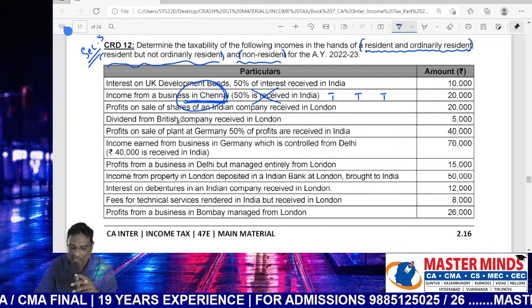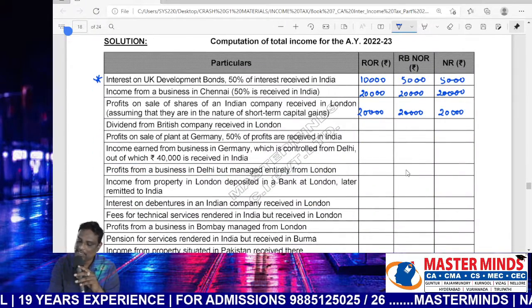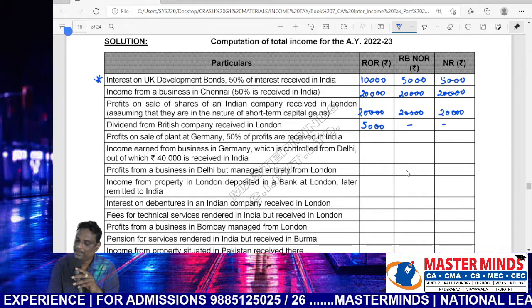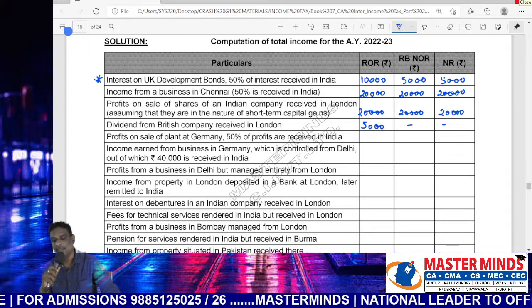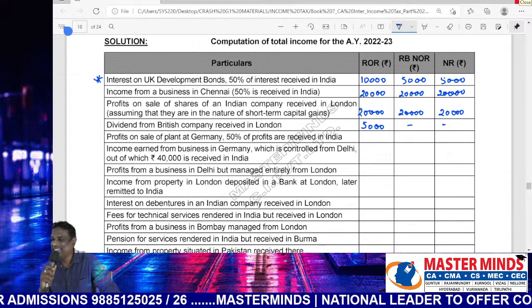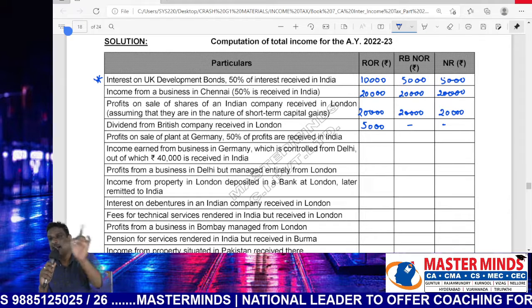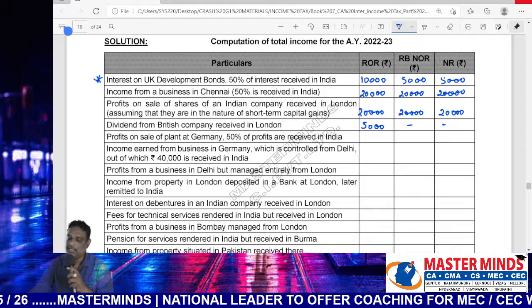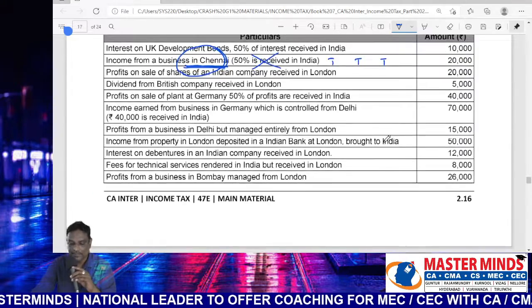So amount 5,000, taxable only in the first case. 5,000, nil, nil. The reason is both earnings and receipts are located outside India. Therefore, it will be taxable only to the resident and ordinarily resident. Next.